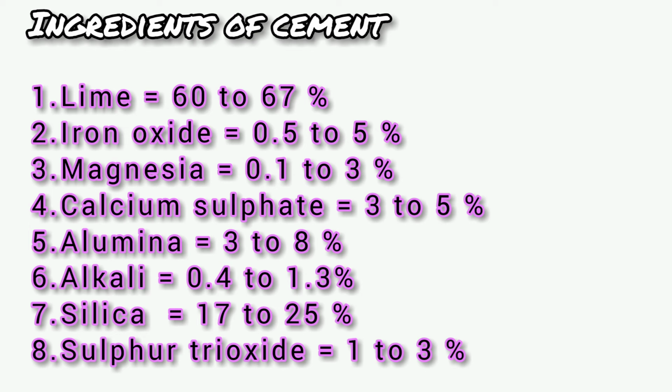Fourth is calcium sulfate. The molecular formula of calcium sulfate is CaSO4. The percentage of calcium sulfate in cement is 3 to 5%. Calcium sulfate increases the setting time of cement.